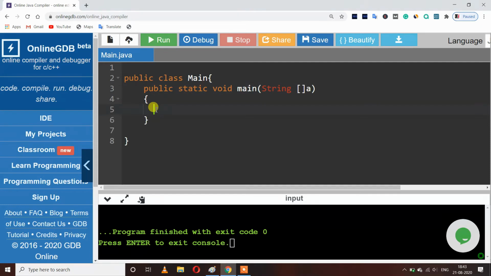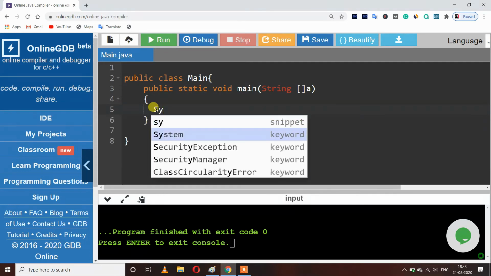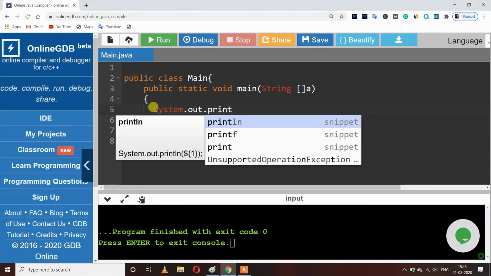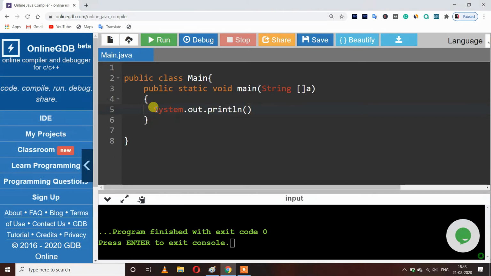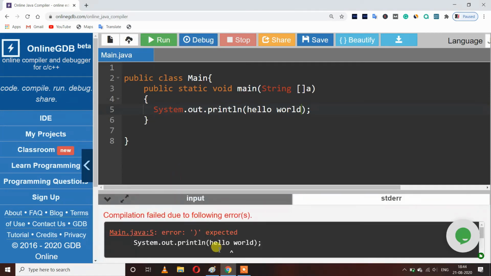See, our program is running properly with no errors. Now let's try to print something in our program by System.out.println. So let's see what happens if I directly write hello world. You can see here it is saying that we have not used double quotes.